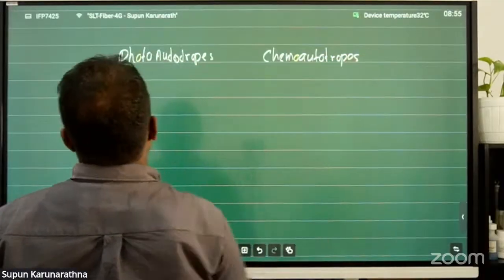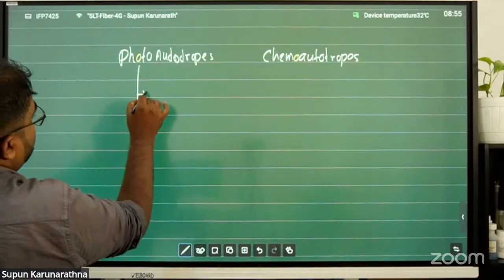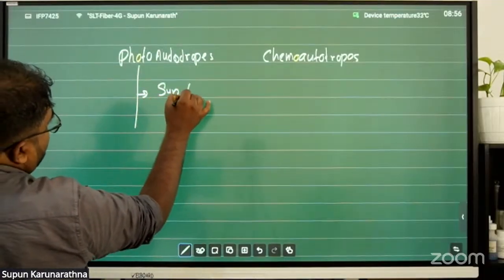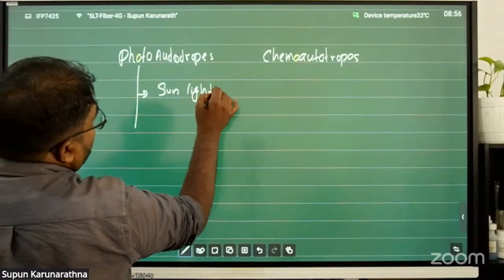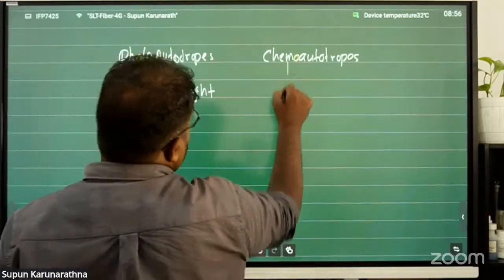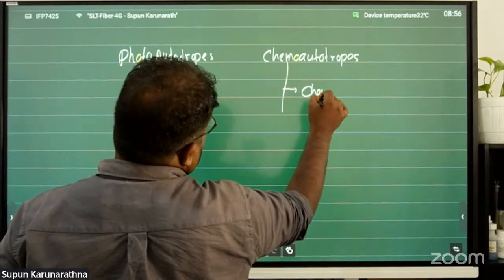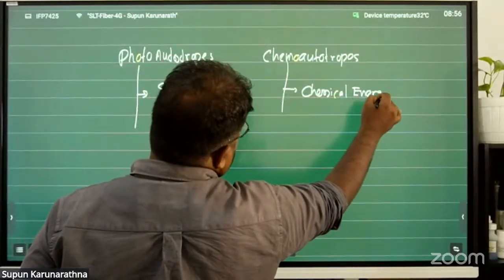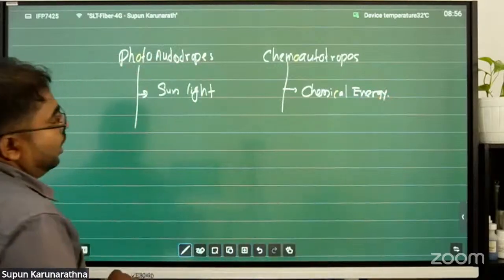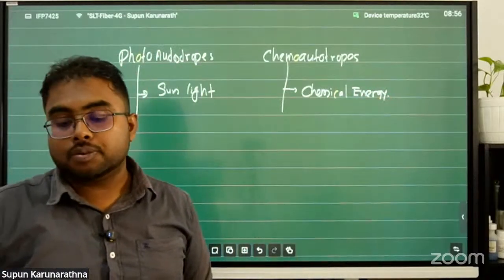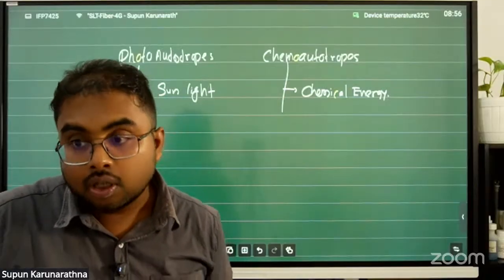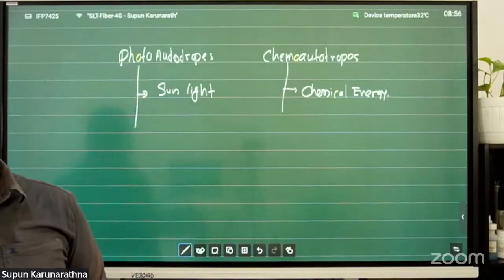So what do you mean by photoautotrophs? Photoautotrophs use sunlight as an energy source. Chemoautotrophs use chemical energy as an energy source. We call them photoautotrophs and chemoautotrophs. That's the difference. Right?